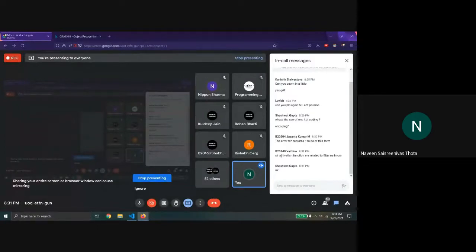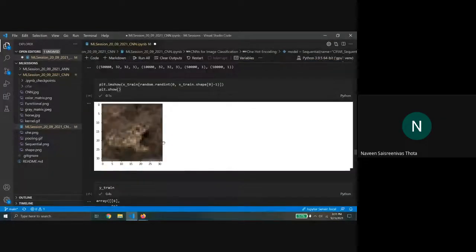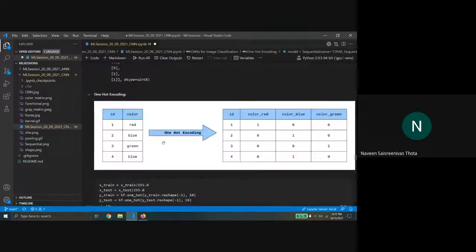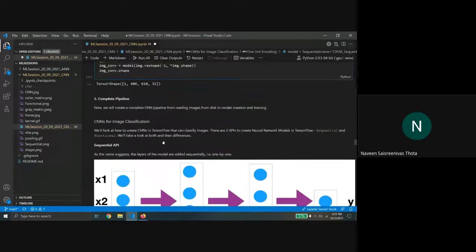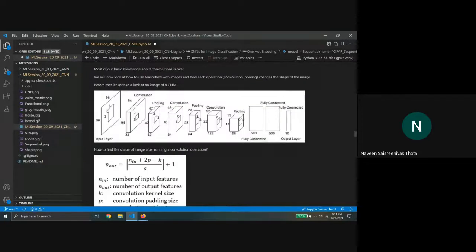Are activation functions related to filters? Not really. Filters are something that the model learns. Let me show you that picture again. This 3 cross 3 matrix is just called a filter, and the activation function is about what function you're going to use at every node. So it's not really related, I would say.